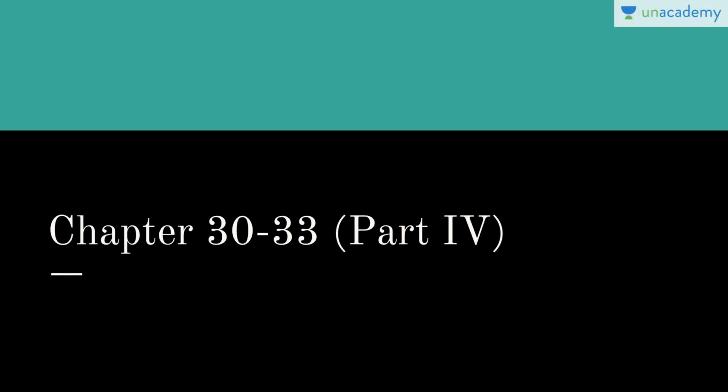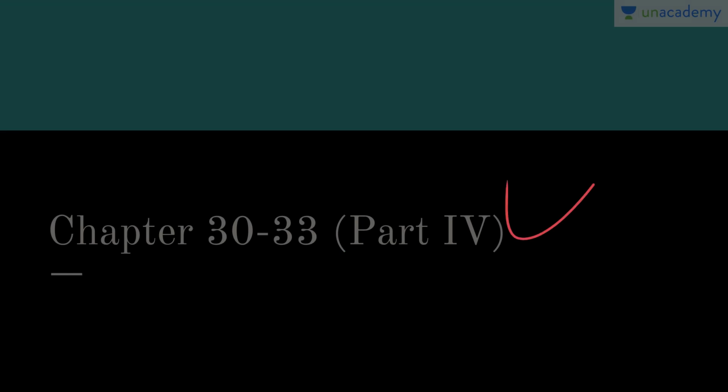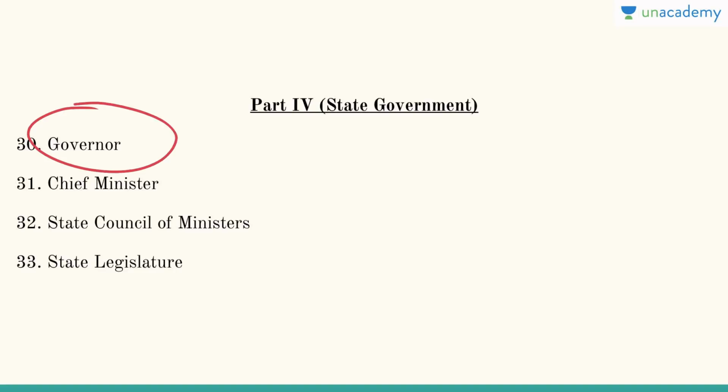Hey guys, what's up? So we will discuss chapter 30 to 33, and we have already covered the part 1, 2 and 3 of Laxmikanth, and these are the various important topics in polity, and this is the part 4 of Indian polity, and it has 4 chapters. Basically the chapter number 30 is governor, part 4 basically deals with the state government. So chapter 30 is governor, 31 is chief minister, 32 is state council of ministers, and 33 is state legislature. So these are the 4 chapters in the part 4, that is the state government.